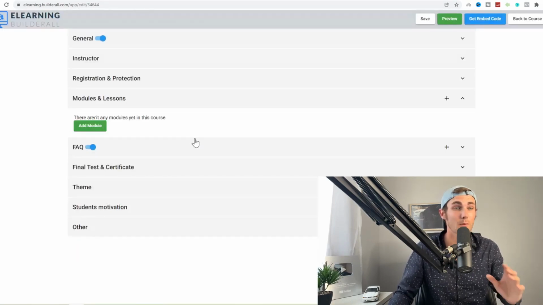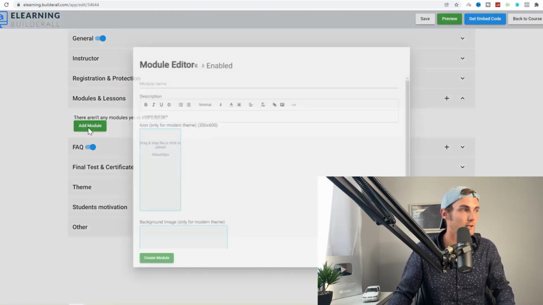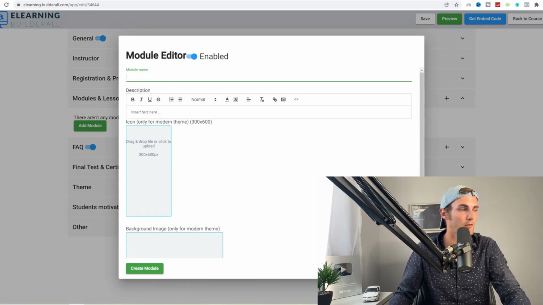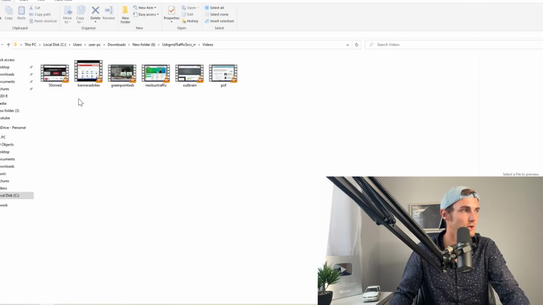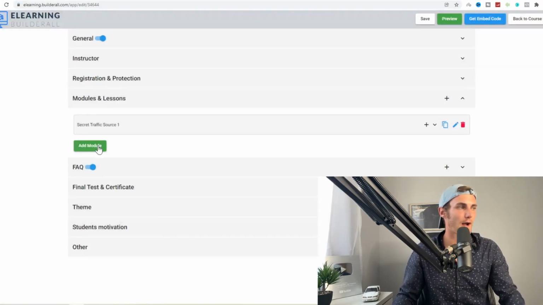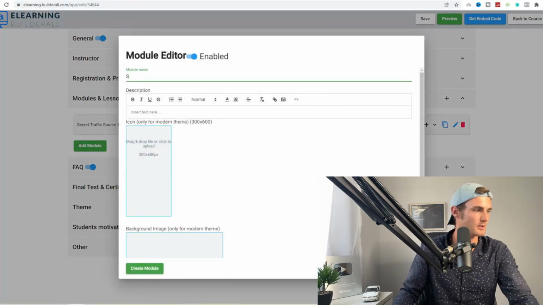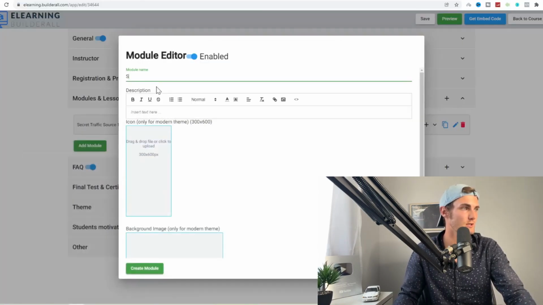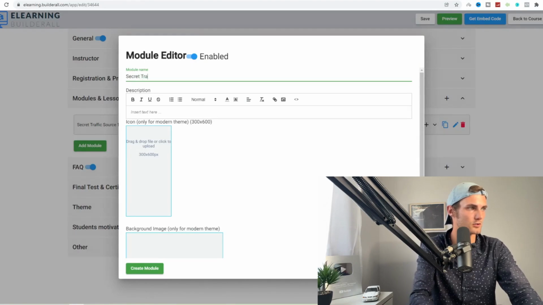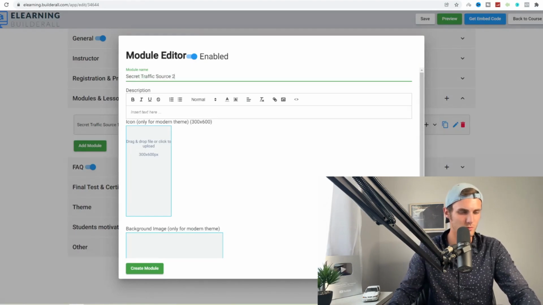Modules and lessons, this is where we need to go and add our modules and lessons. So we're going to click on add module. We're going to type in the name of the module. So to go and do that, just come back to the folder where you've downloaded your course. Click on create module. Click on add module. We want to go secret. There's a total of 6 videos. So we're going to go secret traffic source 2. You can just copy this.